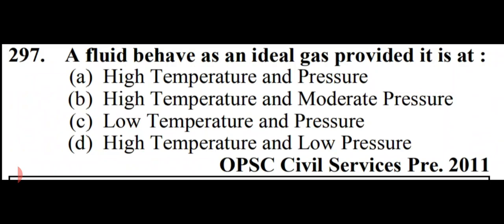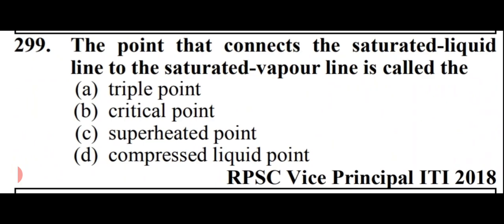A fluid behaves as an ideal gas provided it is at. So friends, a fluid behaves as an ideal gas provided it is at high temperature and low pressure. I repeat again, high temperature and low pressure. That is option number D. The point that connects the saturated liquid line to the saturated vapor line is called critical point.